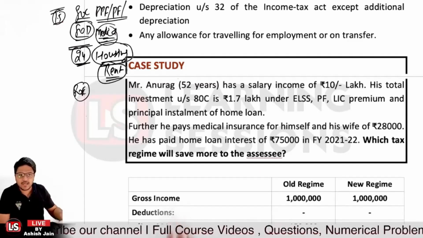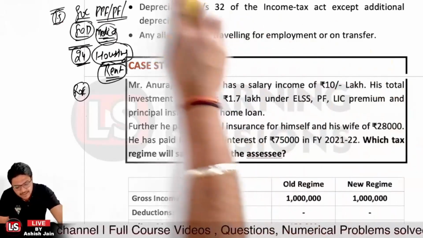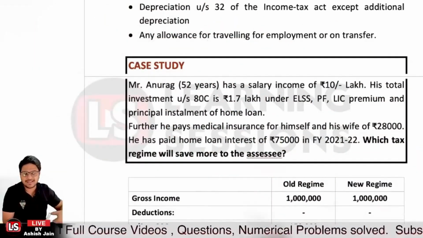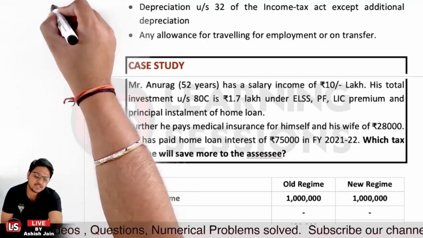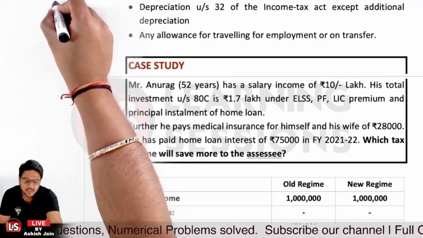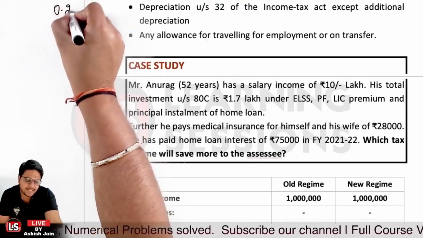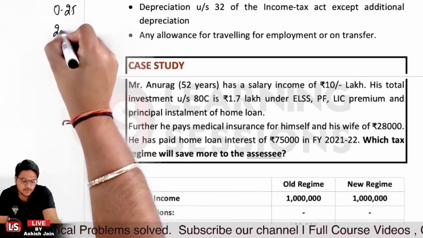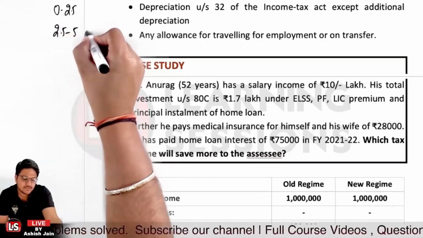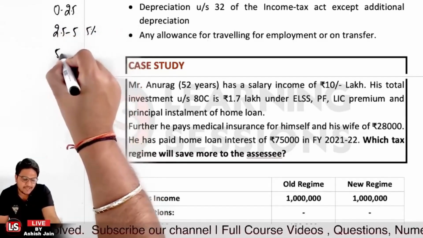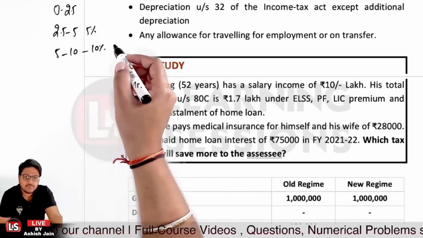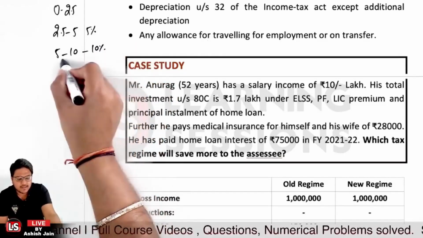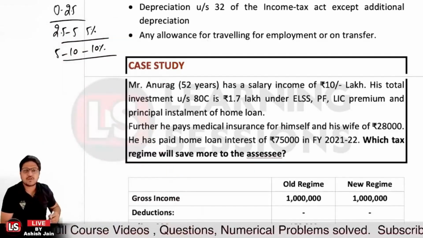We have already learned about the different tax slabs. As per the old tax regime, for a person aged 52 who is a normal resident, up to 2.5 lakh there is no tax. For 2.5 lakh to 5 lakh, there was 5% tax, and for 5 lakh to 10 lakh, there's 10% tax applicable. That was the slab we learned about. Other than that, other benefits were also applicable. So now let's have a look at it.